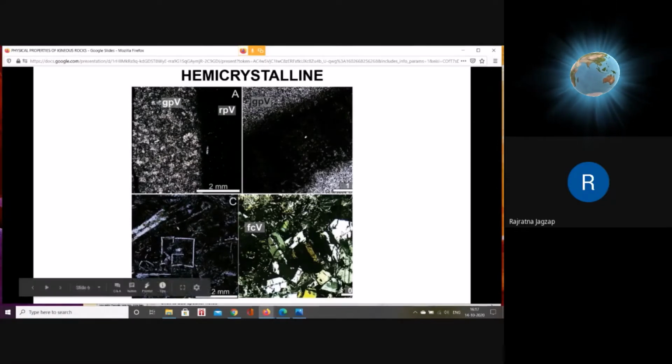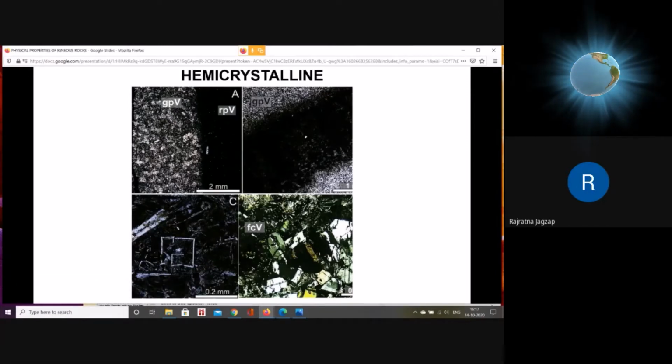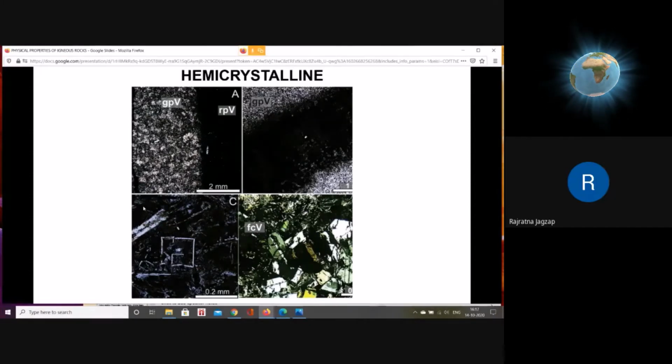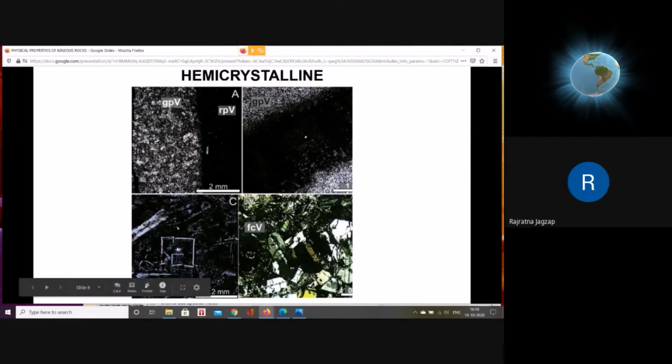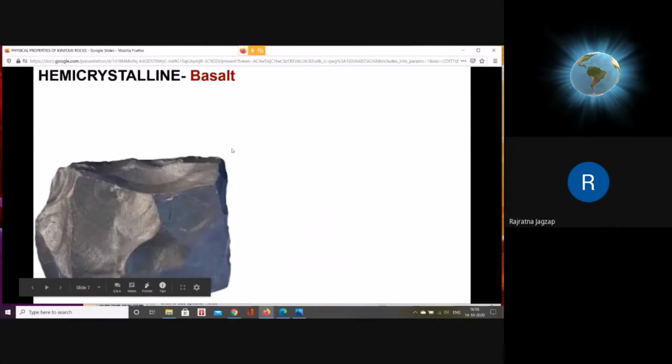So it is a mixture of crystals plus glass. So this is what is hemicrystalline. This is the glass. These are the crystals. You can see these are the crystals. In this slide, left hand side C, you can see a large size elongated crystal surrounded by this dark colored glassy material. If you see in this slide at the right hand side top, you'll see that most of the material is glassy. So this is how a mixture of crystals plus glass looks under the microscope. We call it hemicrystalline.